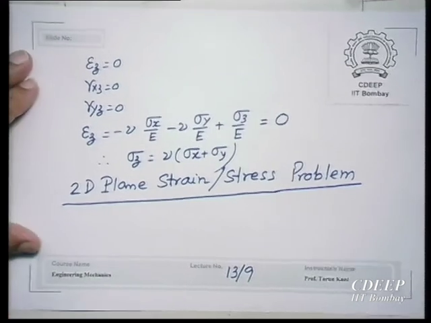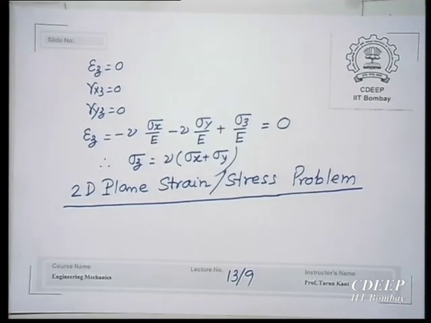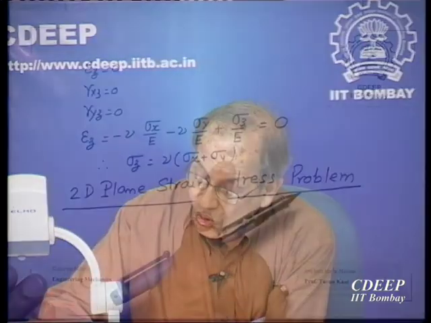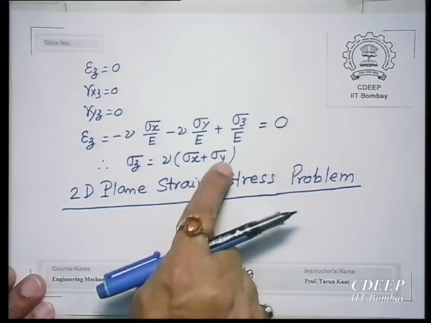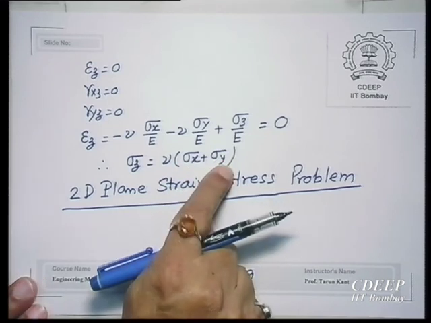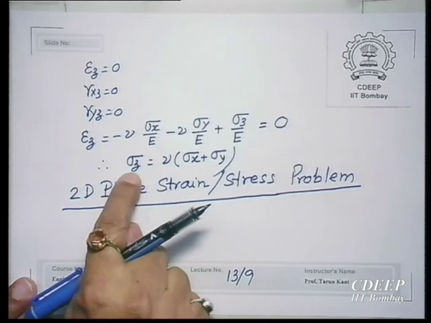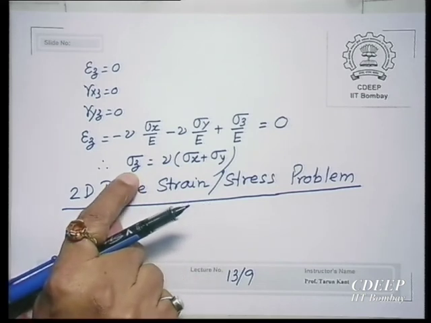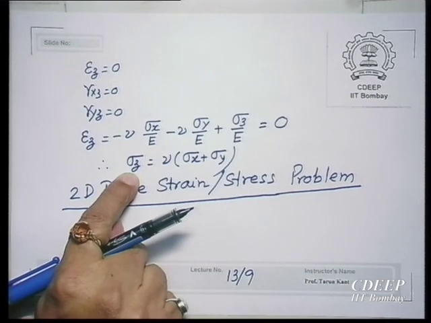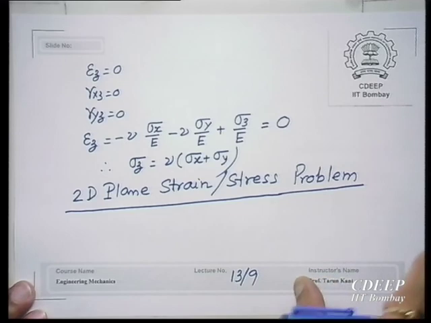So, we have just done an analysis for plane stress, that sigma x dash plus sigma y dash is equal to sigma x plus sigma y and so on and so forth, invariant. The same law will hold good here also, because in the plane you have only sigma x and sigma y. Sigma z can always be found out. So, it is not an independent quantity. So, all the analysis that we have done for the plane stress problem can also be applied to the plane strain problem. This is what I want to convey. Okay, we will continue. Thank you.